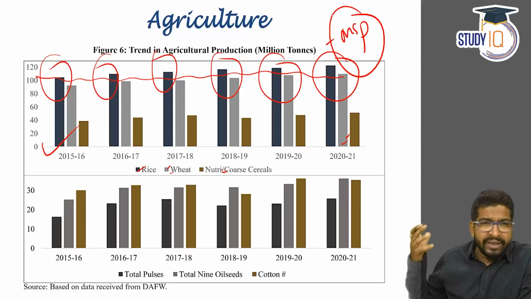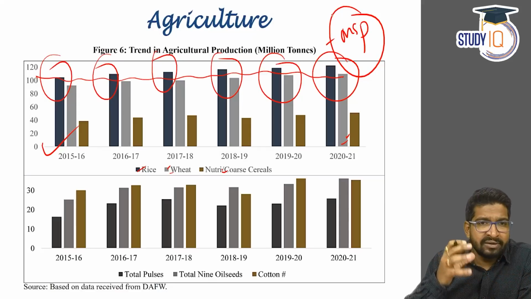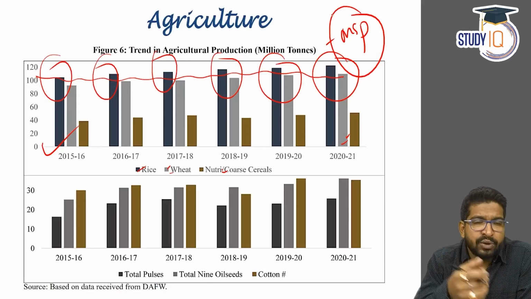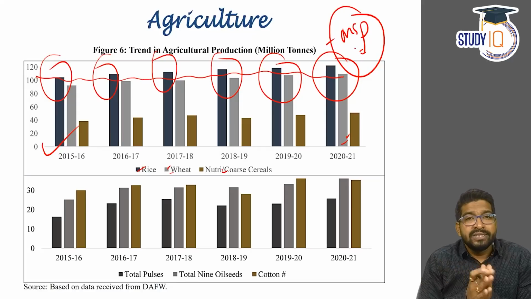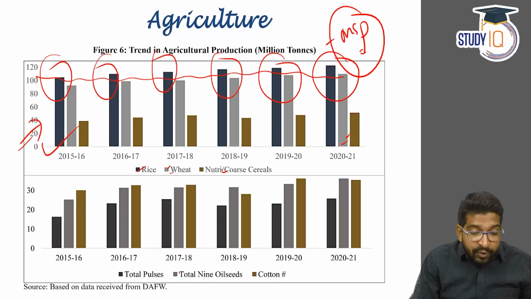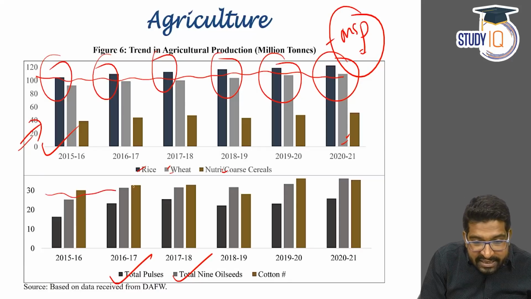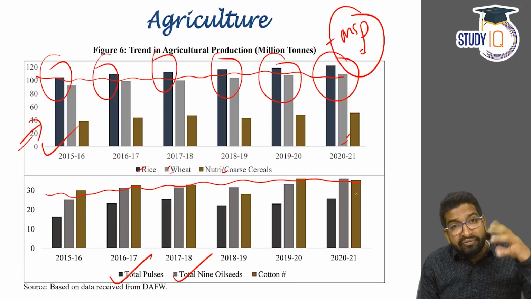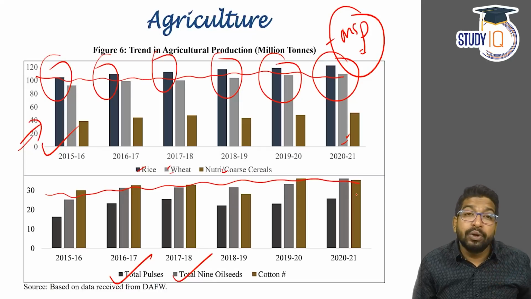And we have seen the agitation by farmers over all these issues, the 3 farm laws, the entire political development that we have continuously followed on StudyIQ. So because of MSP and because of our skewness towards wheat and rice, production is quite high. But if you look at pulses and oilseeds, their production has rather been stagnant. And every year we have to import pulses, every year we have to import the oilseeds also.